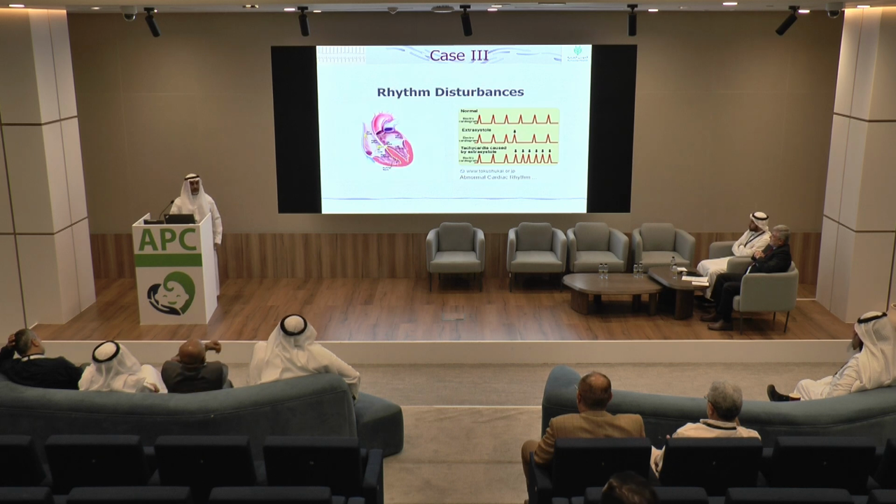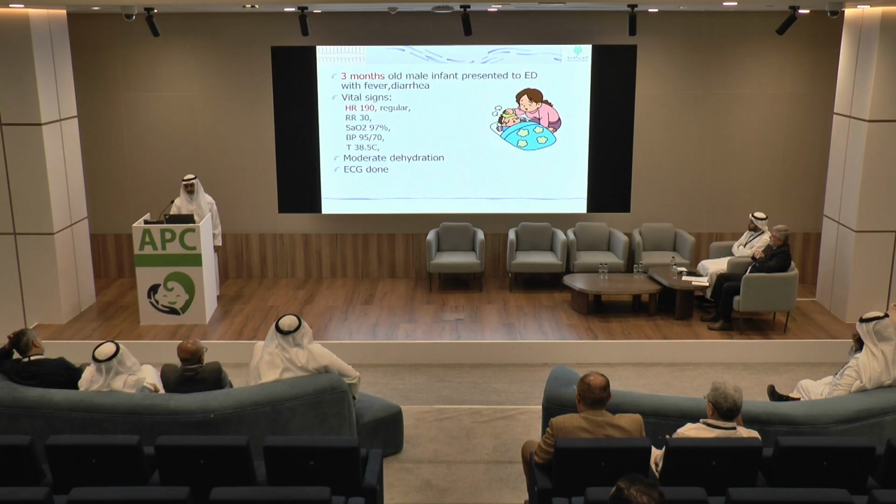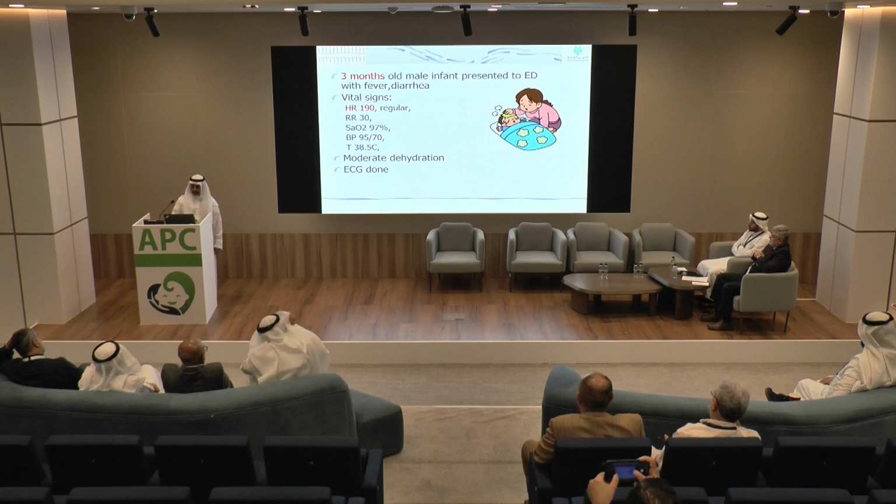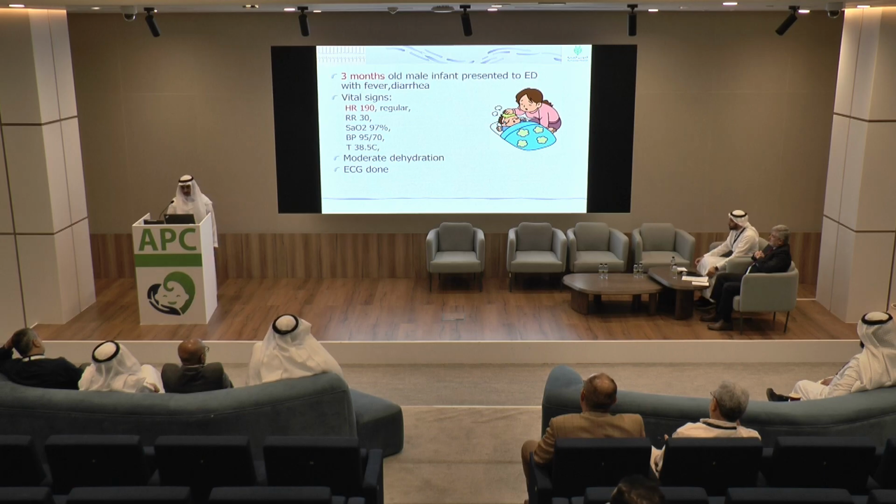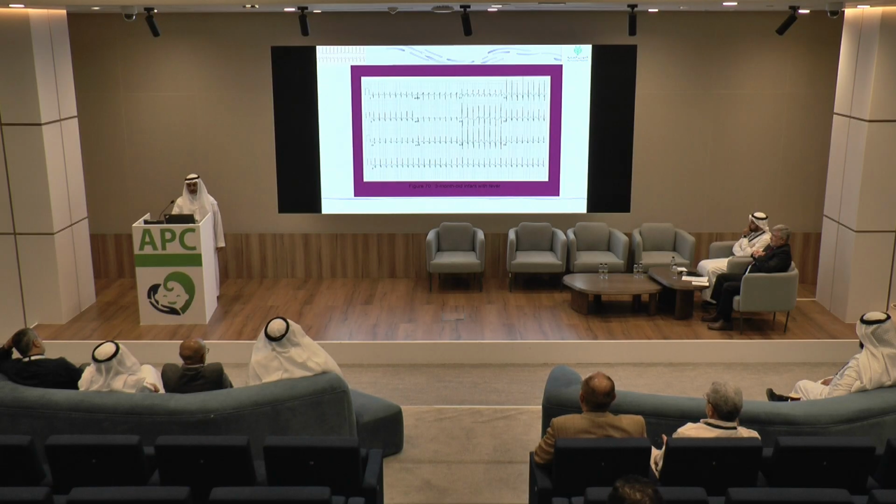We'll go to case number 3, and this is the last case. It's rhythm disturbances. So, a 3-month-old male infant presented to the emergency department with fever, diarrhea. Vital signs: heart rate is 190, regular, respiratory rate 30, saturation 97, blood pressure 95/70, and temperature 38.5. So he has fever, moderate dehydration, and an ECG or rhythm strip was done.